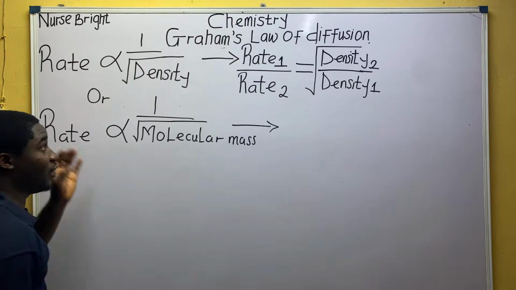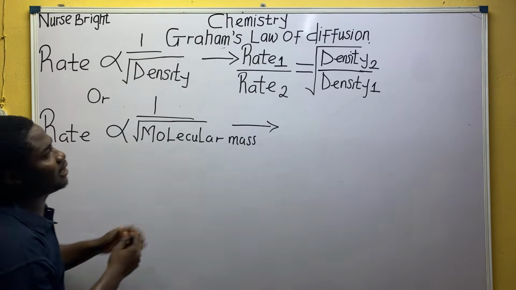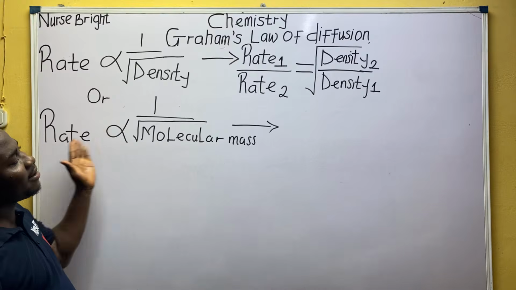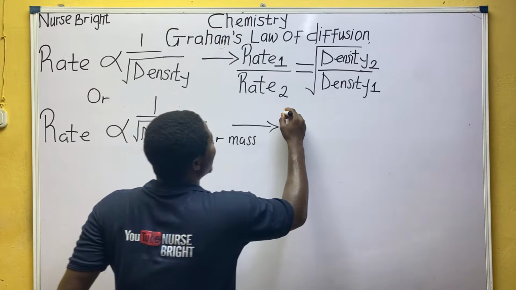Everyone, let us move further. Let's form the same expression between rate and root of molecular mass. The same pattern.